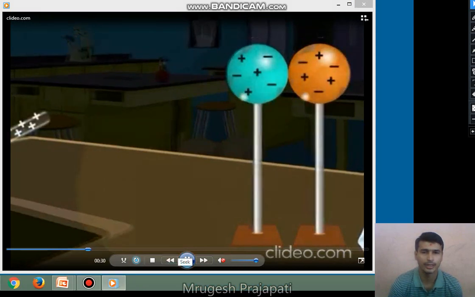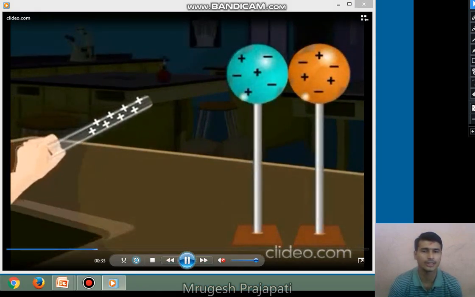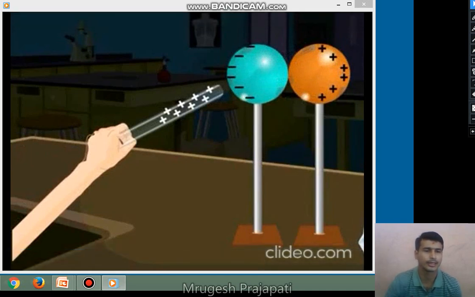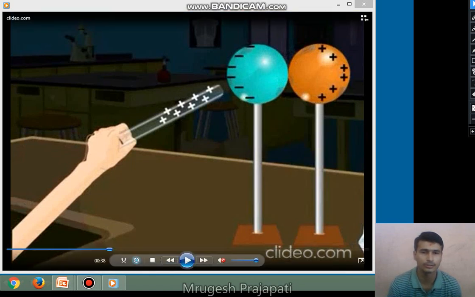Now we take one positively charged glass rod near sphere A. So all the electrons in both spheres are attracted towards the positively charged glass rod. That means all the electrons from both spheres are attracted toward the positively charged glass rod, right?